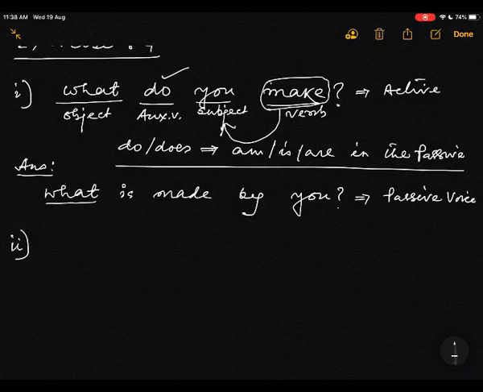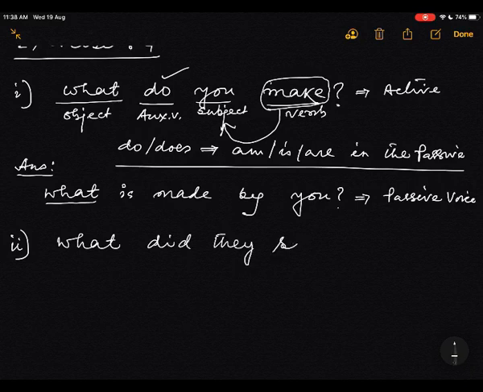I have given it. It is not example, sentence. What did they see? Active voice. Why active? Because the verb is controlled by the subject, active. So here the same thing, you know, the object I want to underline this time.